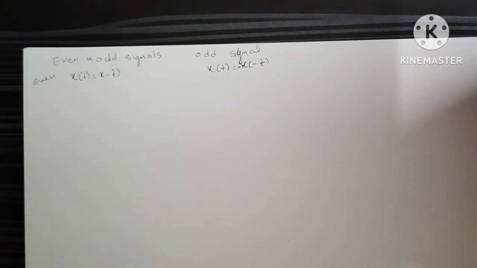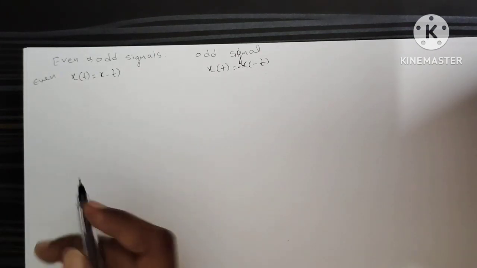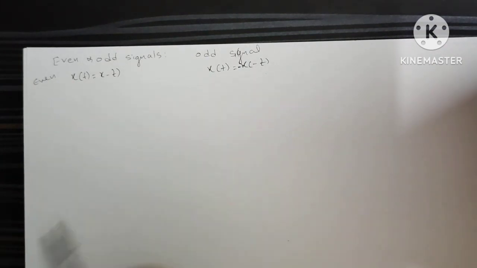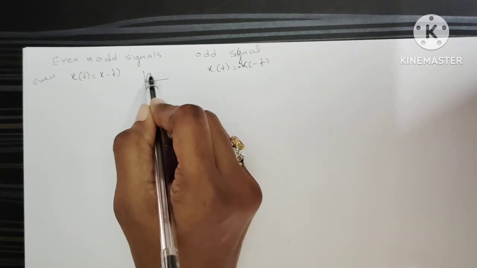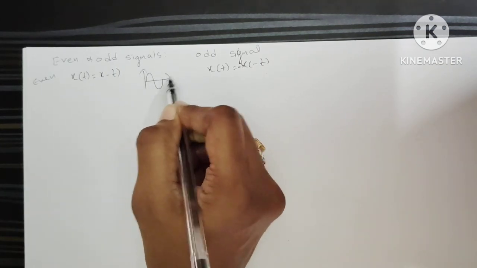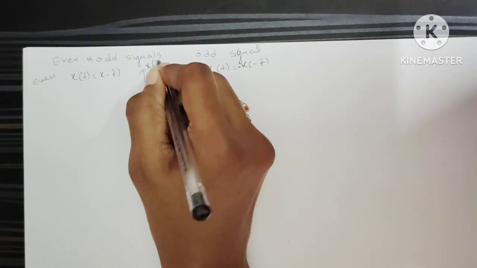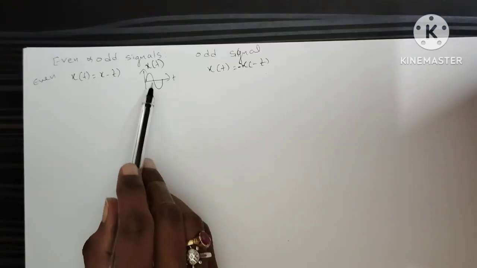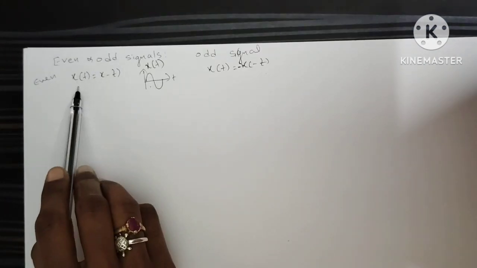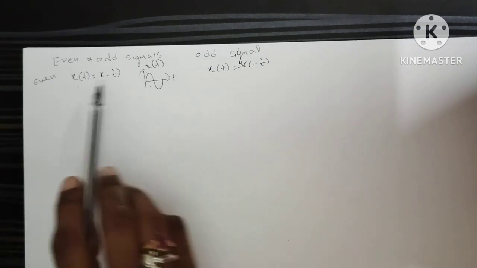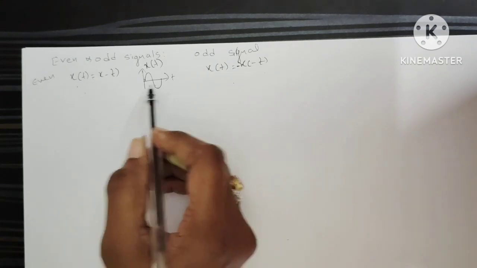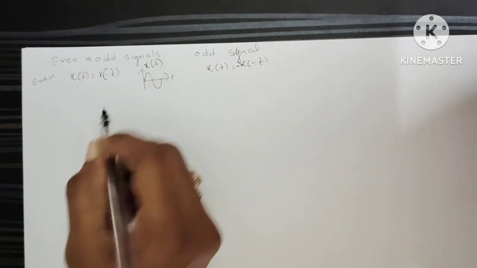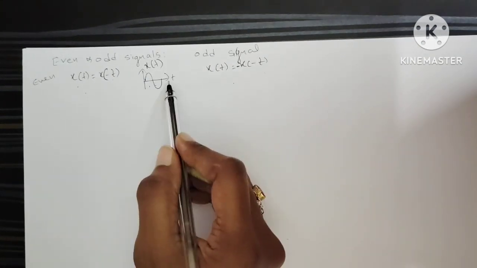How to represent this signal in a diagram? For example, there is one signal. This is t and this is x of t. We have to represent this signal in terms of even and in terms of odd. This is the x of t signal. How to represent the x of minus t signal?